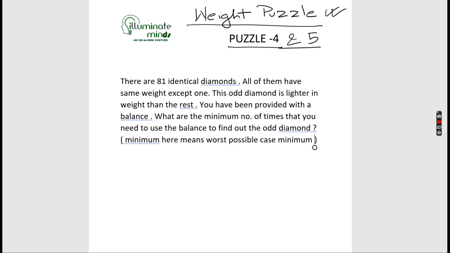तो 81 आइडेंटिकल डायमंड्स का मतलब क्या हुआ? सारे के सारे डायमंड्स एक जैसे हैं शेप एंड साइज में. All of them have the same weight, सबका weight बराबर except one. This odd diamond is lighter in weight than the rest. You have been provided with a balance. What is the minimum number of times that you need to use the balance to find out the odd diamond?